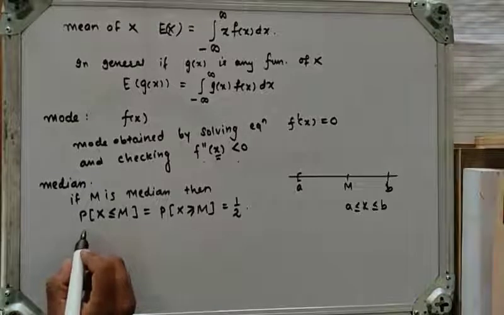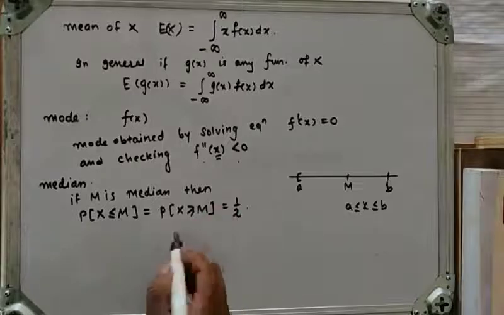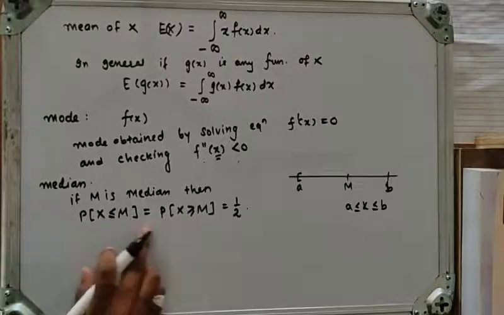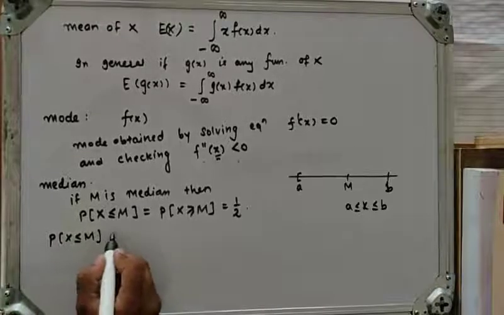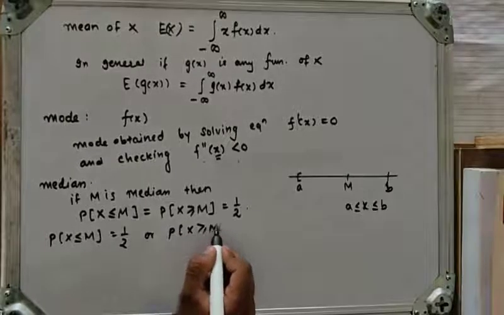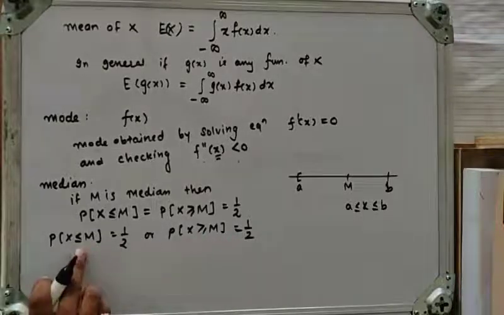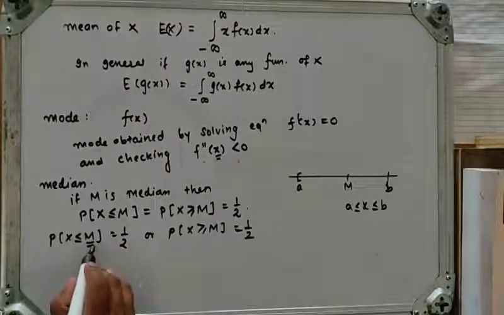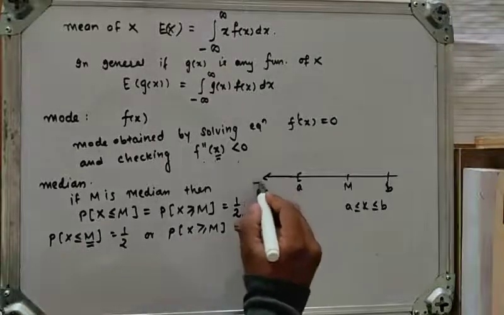Separately we can solve either probability of x less than or equal to m is equal to 1 upon 2, or probability of x greater than or equal to m is equal to 1 upon 2. Solve one of them. Here x less than or equal to m means upper limit is m, and lower limit will be minus infinity.